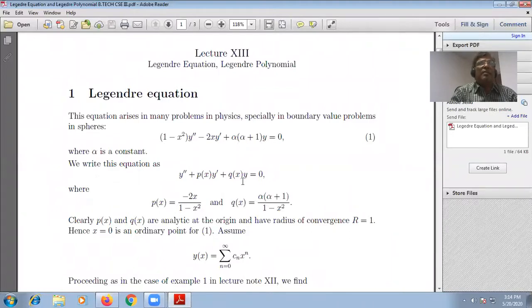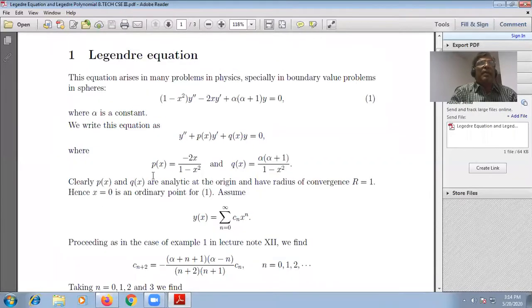So equation 1 will take this form. Here p x and q x are analytic at the origin, and we have radius of convergence r is equal to 1. Hence, x is equal to 0 is an ordinary point for 1.